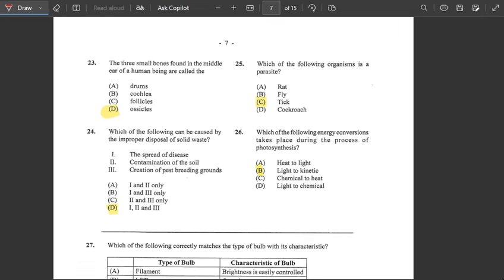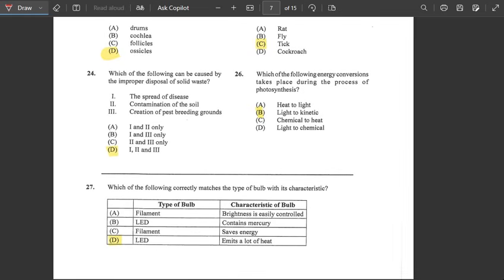Alright, number 25 says which of the following organisms is a parasite. And you know, parasite does not refer to rat, fly, nor cockroach. Parasite would be different, like tick. So parasite is some form of organism that is unable to be seen. Alright, so rat is not a parasite. A rat would be a rodent.